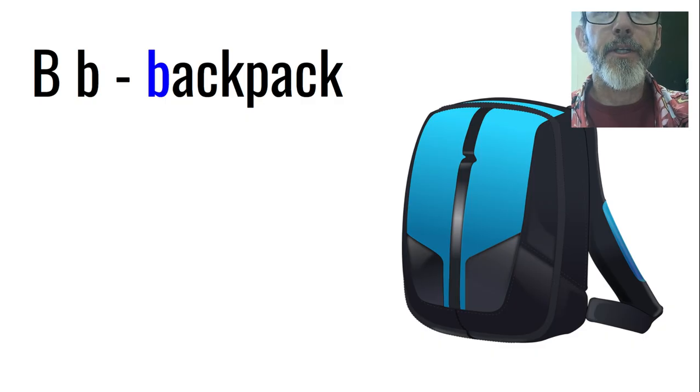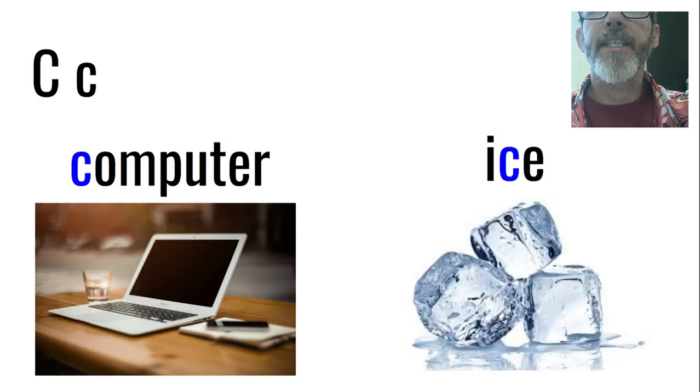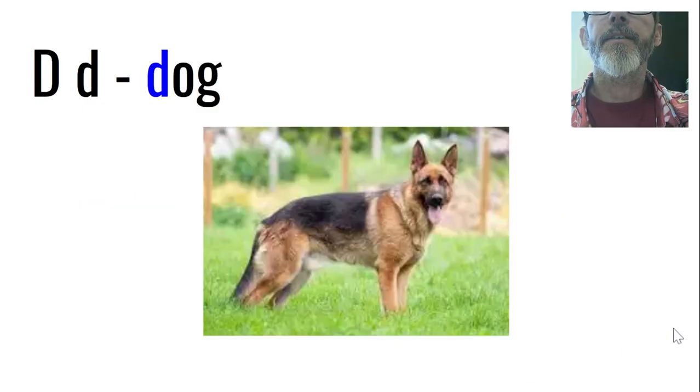You make the B by putting your lips together. B. Backpack. B. C has 2 sounds. We have K, like computer, K. And we have S, like ice, S. K, S. D has 1 sound. D. Dog. D.